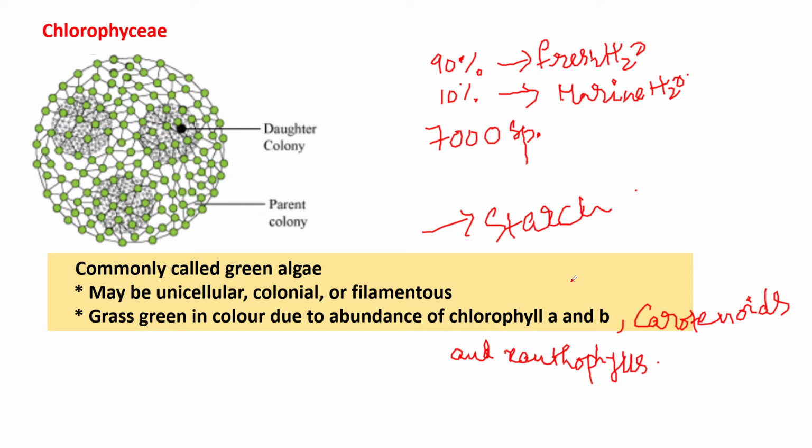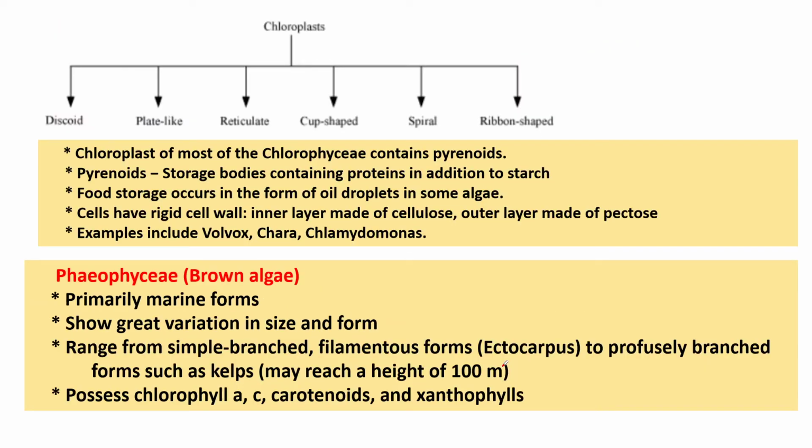Asexual reproduction occurs by fission and spore formation, and sexual reproduction takes place by conjugation and fertilization. The chloroplast of most Chlorophyceae contains pyrenoids, the storage bodies containing proteins in addition to the starch.